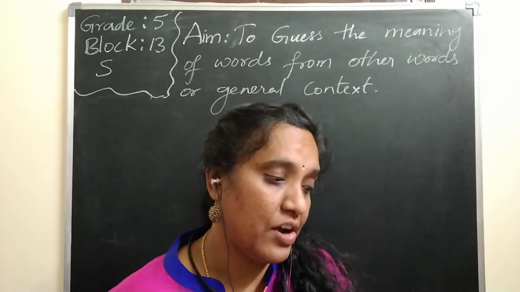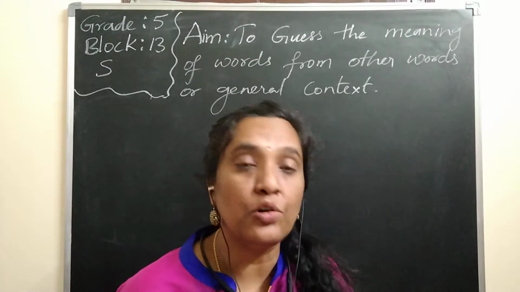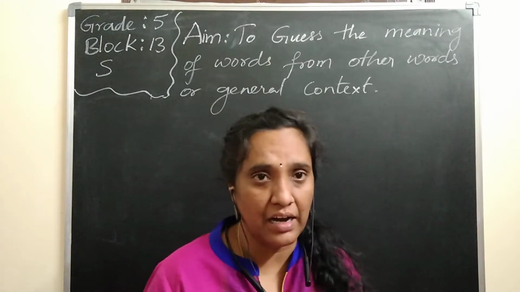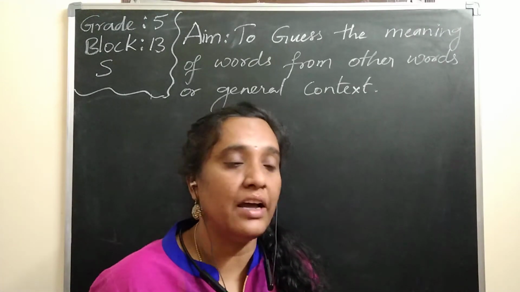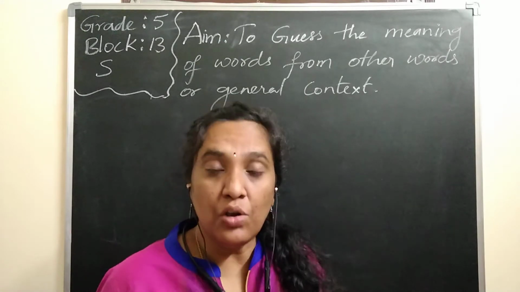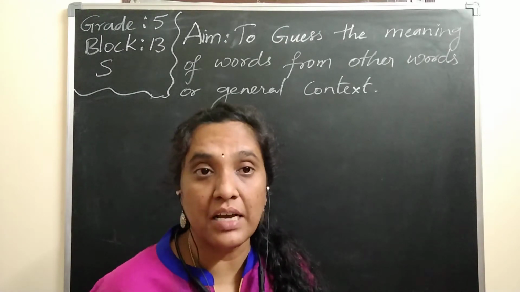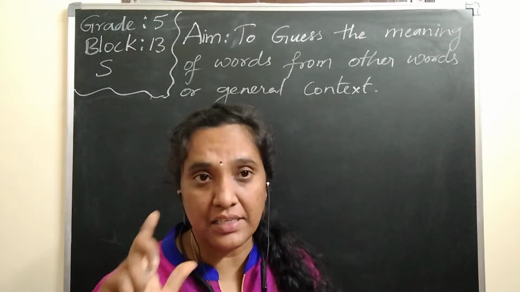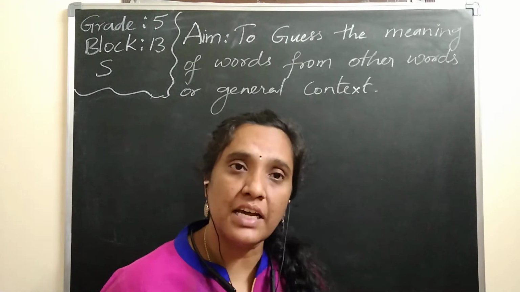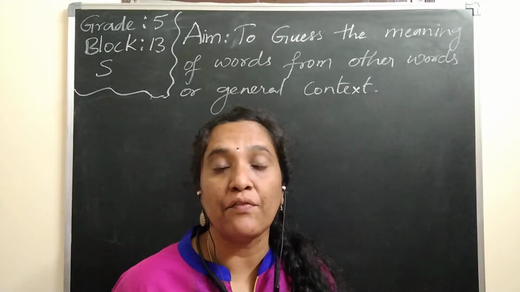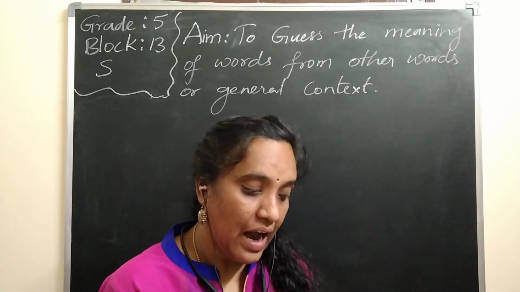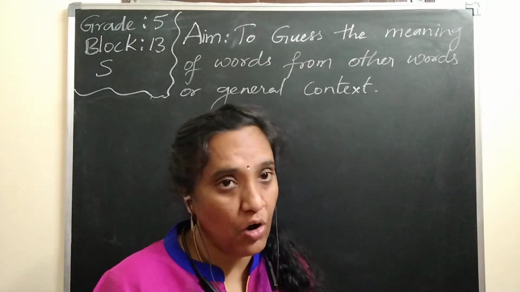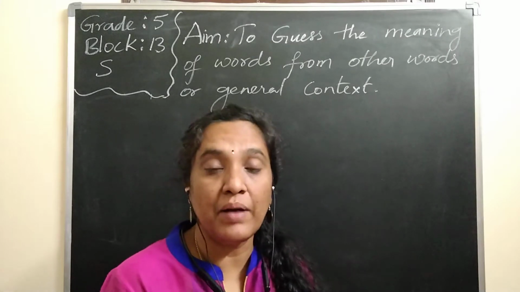Normally if we go, he was terrified that the ever hungry dog would kill. So here the next word around that is killing. Normally if someone thinks that they are going to kill someone or kill our known persons or someone we love very much, then how do we feel? It's a type of feeling. We can see that he was terrified. So terrified is a verb, we can say. When he was terrified, we can say that he is much worried or afraid. That ever hungry dog would kill. So the hungry dog may kill. When we think that the hungry dog may kill, we'll guess that he might be frightened.